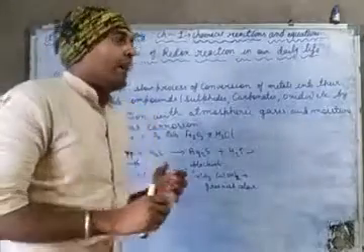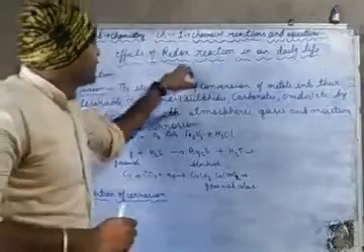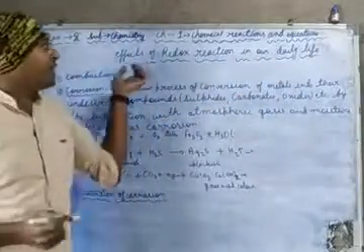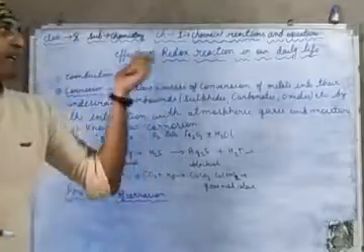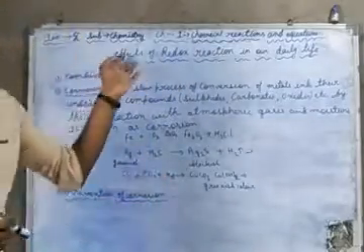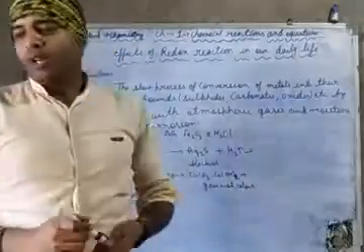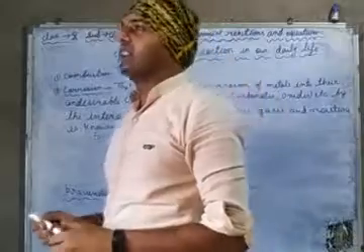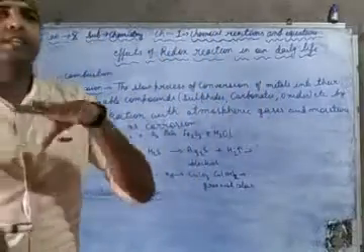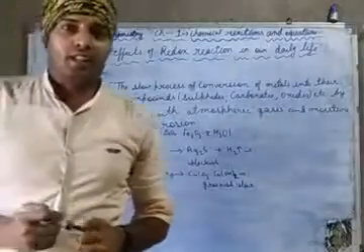Today we are going to start the effects of redox reactions in our daily life, meaning what are the effects, or what are the harmful effects, of redox reactions in our daily life. Now you have seen that your iron gate is corroded with a layer, or it becomes reddish in color.